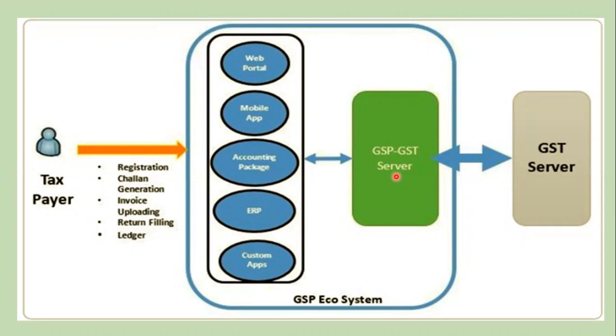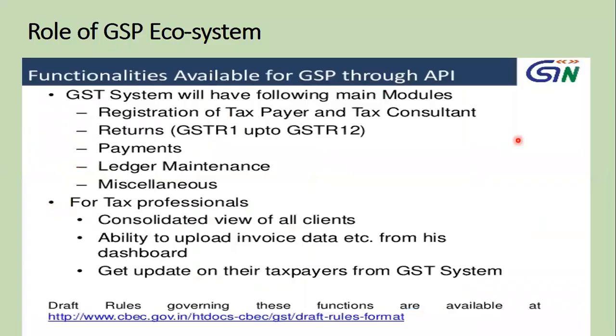Through that, it connects a server between the GST portal and the taxpayers for the proceedings. So whenever you have to pay any taxes, or upload anything, or upload invoicing details, this ecosystem helps as a facilitator between the taxpayer as well as the GST server.